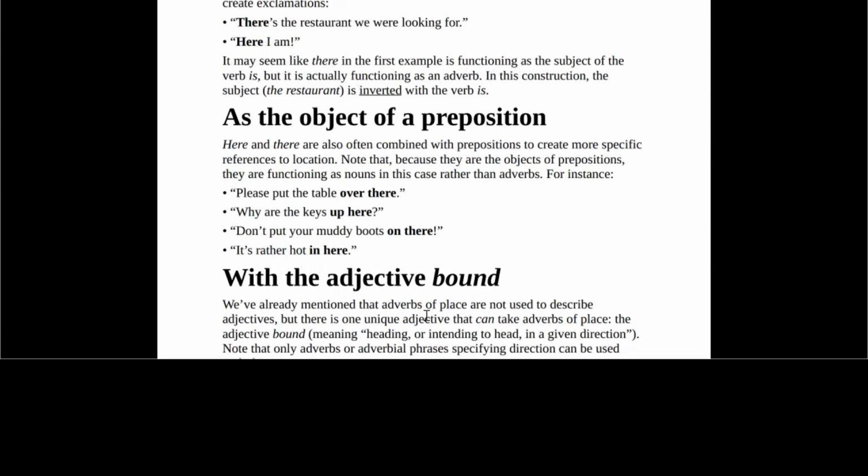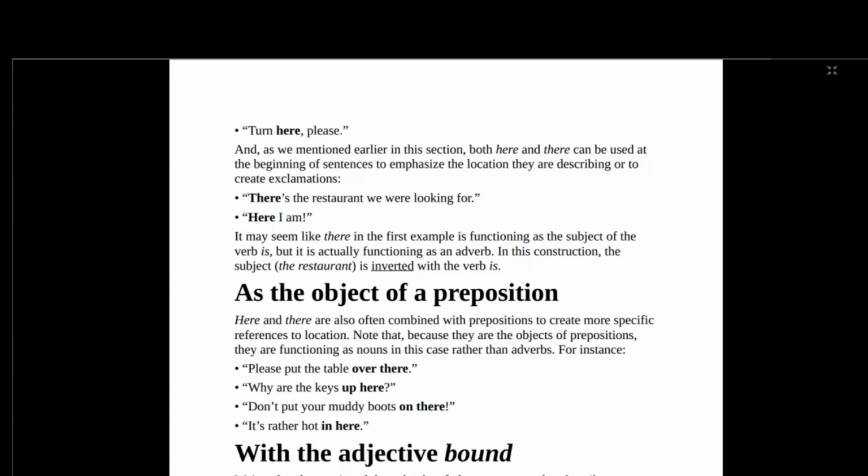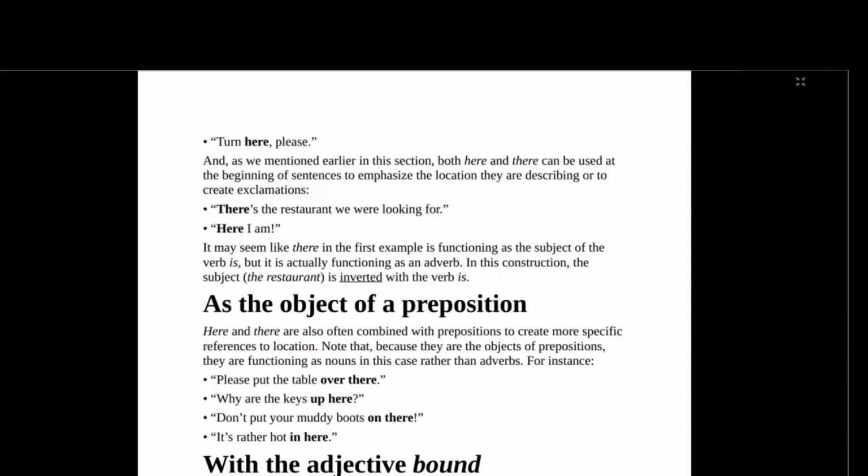Turn here, please. And as we mentioned earlier in this section, it is only here and there that can actually be at the beginning of the sentence. When we use this, it means we use it to emphasize the location they are describing or to create exclamations. For instance, there is the restaurant we are looking for.